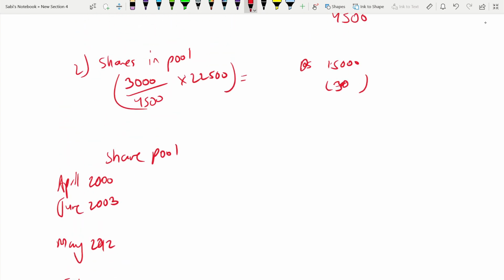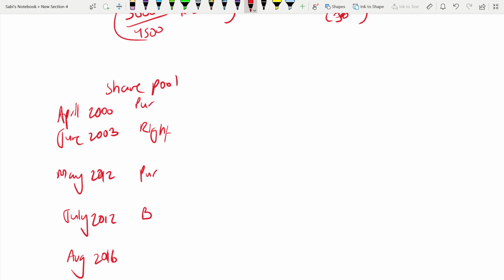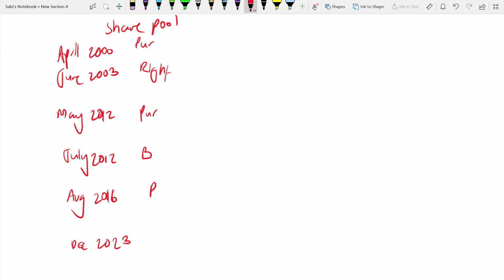So here we are purchasing. Here it's a rights issue. Here again we are purchasing. Here it's a bonus issue. Then we are purchasing once again, and then we are selling.